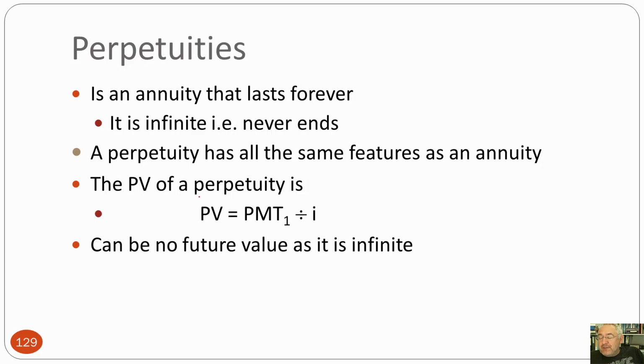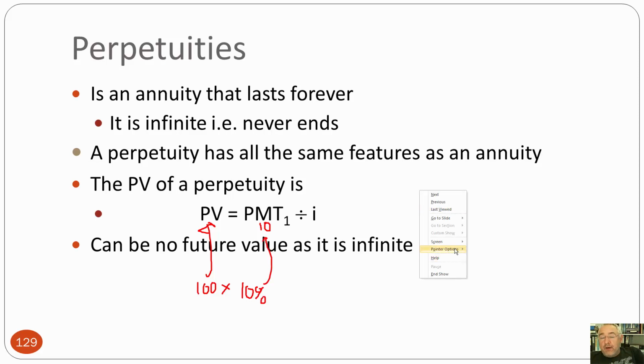So perpetuity is an annuity, but the formula is really simple, right? And here we've got it. If I've got a present value, in other words, that's the amount invested of $100, and I want it to generate $10, then I'd better be getting an interest rate of 10%, right? 10% of $100 gives me $10.